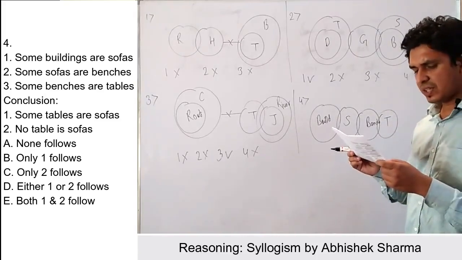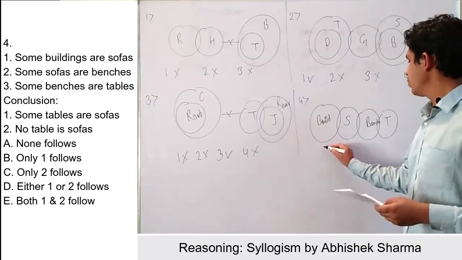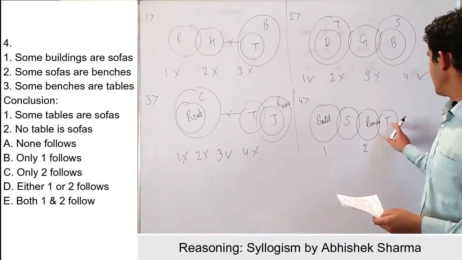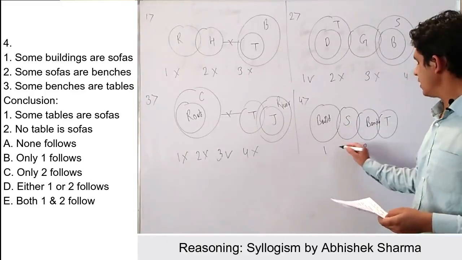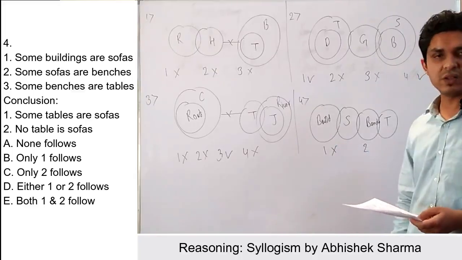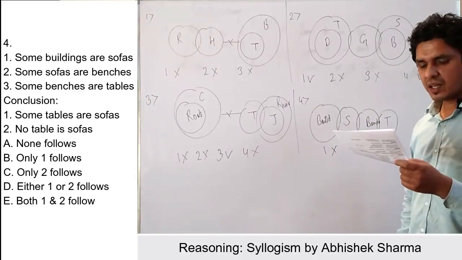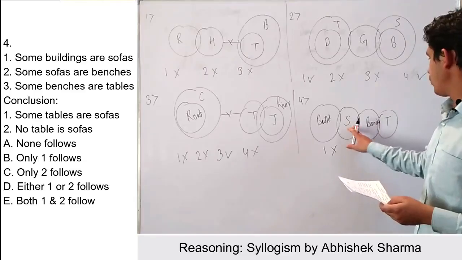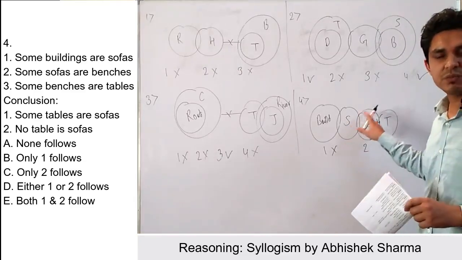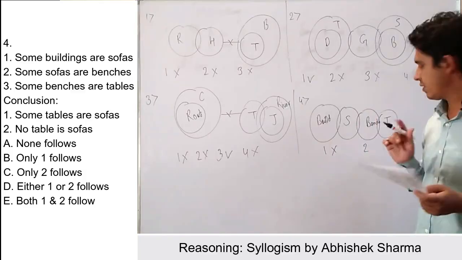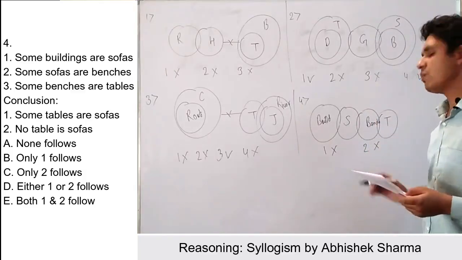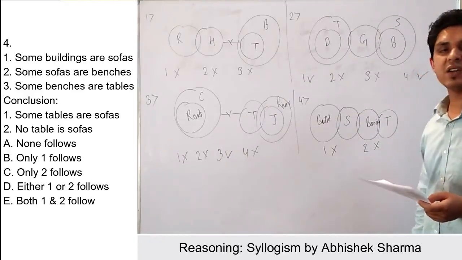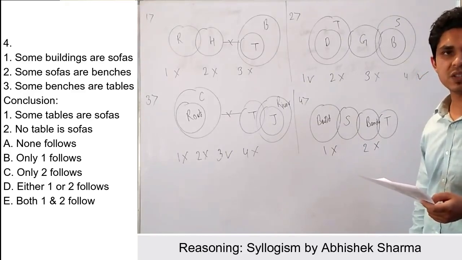Right? And if we check the conclusion, there are only 2 conclusions given. My first conclusion is some tables are sofa. So table is here, sofa is here. Definitely this conclusion will be false. And coming to the second one, no table is sofa. So table, sofa, but there is not a straight line from table to sofa that is cutting in between. Therefore, this statement will be also false. Right? That means both the conclusions are false.